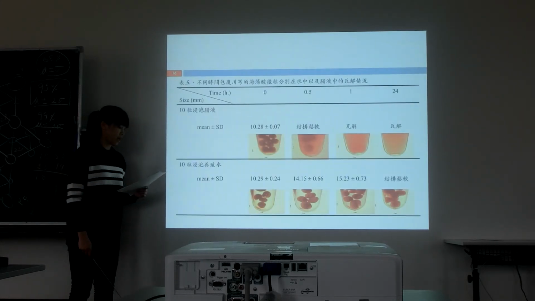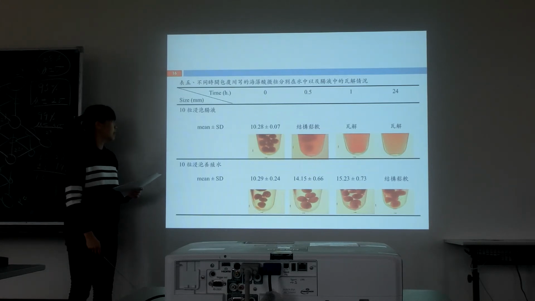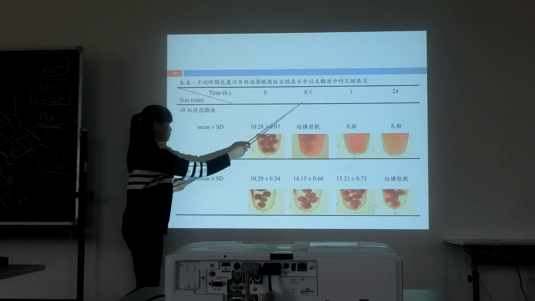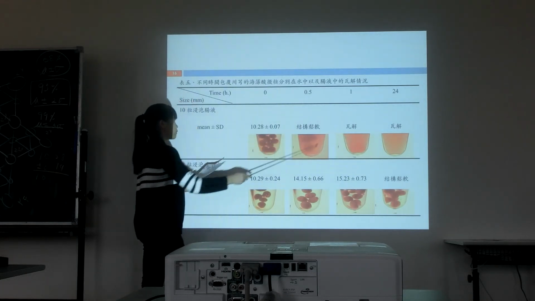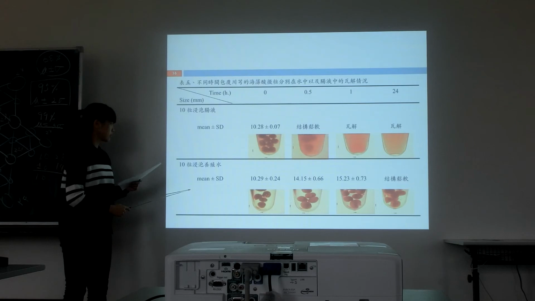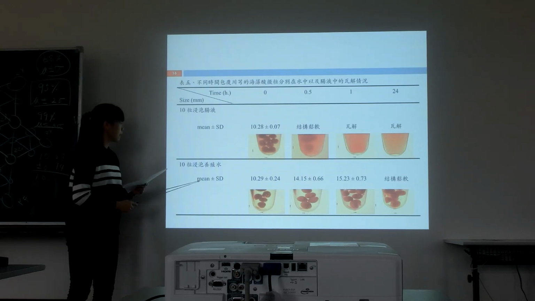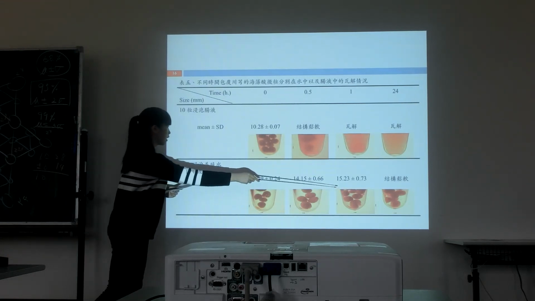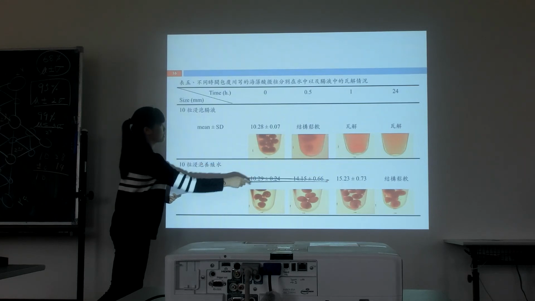Then we observed the morphological variation in TCM-coated alginate micropellets placed in different fluids every half hour. As shown in Table 5, TCM-coated micropellets placed in the intestinal fluid began to soften in 0.5 hour, and then would dissolve at about 1 hour. In contrast, the micropellets in water would not lose structure until 24 hours.